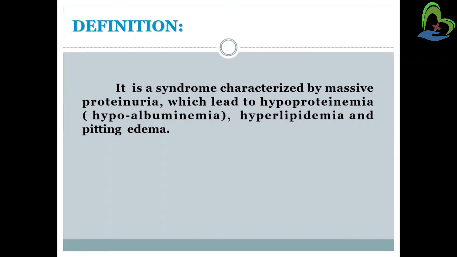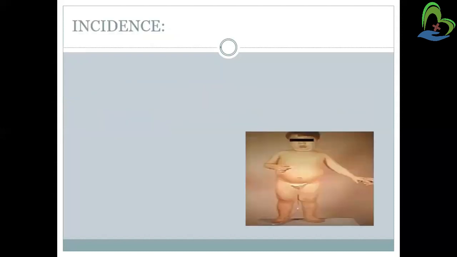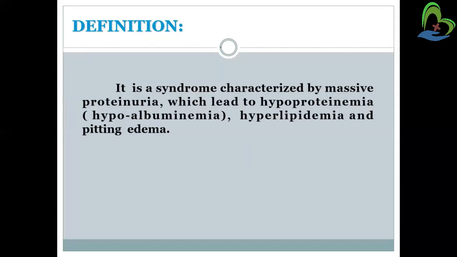That means the lipid level will be increased: cholesterol and triglyceride levels will be increased in the blood, and there will be pitting edema. These are some characteristics seen in nephrotic syndrome patients.